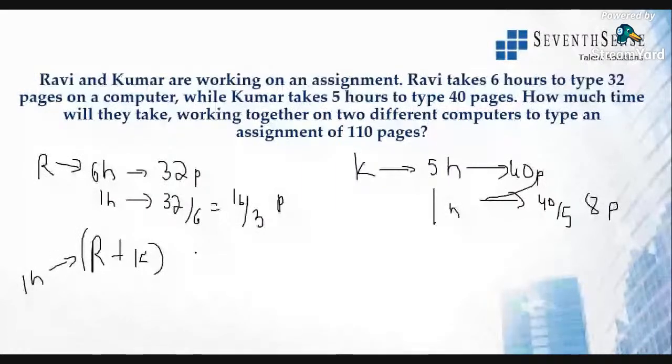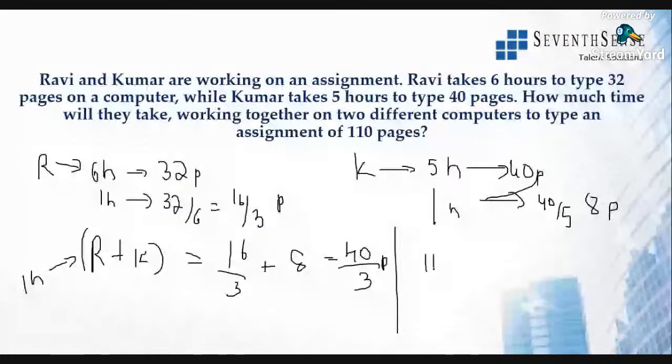We know their capacity there, right? In 1 hour Ravi types 16 by 3, this is the amount of work he does. So Ravi's 16 by 3 plus Kumar's 8. So they type how much? 3 8s are 24 plus 16 is 40 by 3 pages. Now in 1 hour, both of them will type 40 by 3 pages. All right. So to type 110 pages, how many hours will they take? Just solve this.